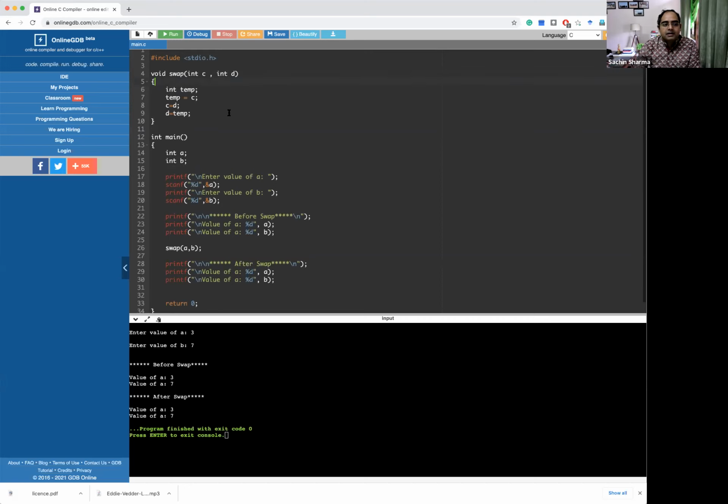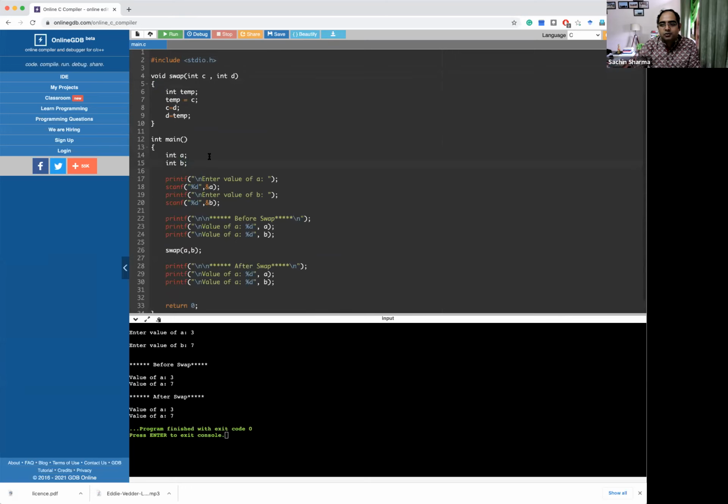Okay, but we wanted to swap these original values and we are not able to do it. So it means there is some way of doing it and we need to understand it. The second way of doing it is called call by address.